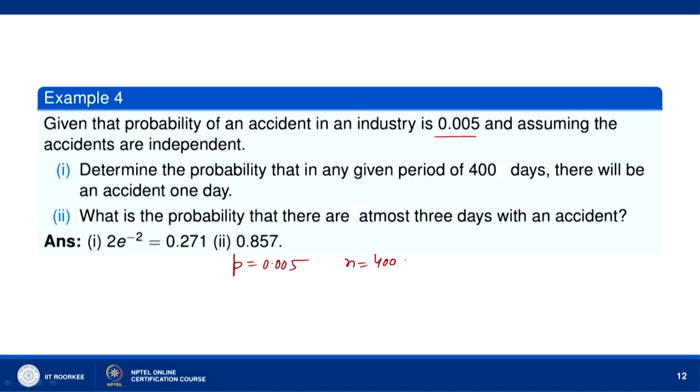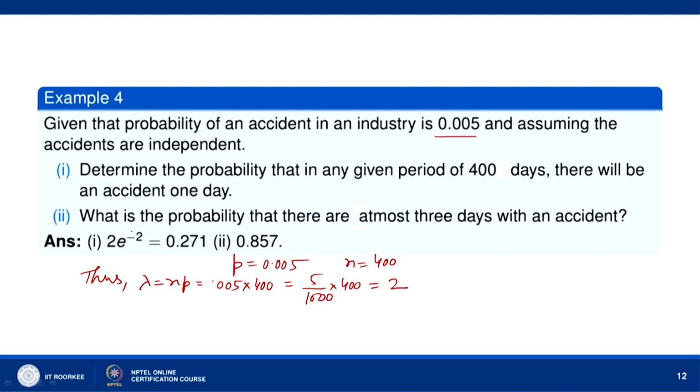Thus lambda, we know, lambda equal to n p. So, 0.005 into 400, which means 5 by 1000 into 400. So, it is 2.